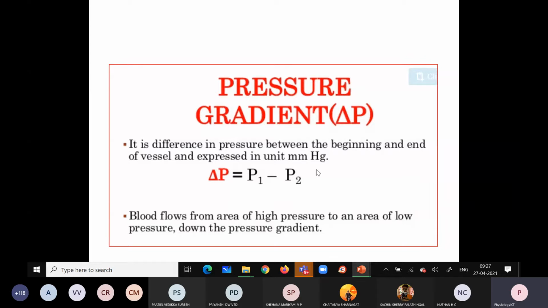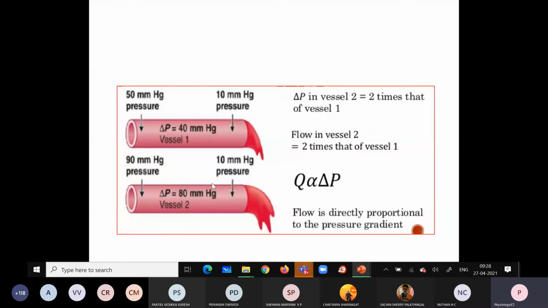So this is one physical factor, that is the pressure gradient. So the blood flows according to the pressure gradient. It flows from high pressure to low pressure.